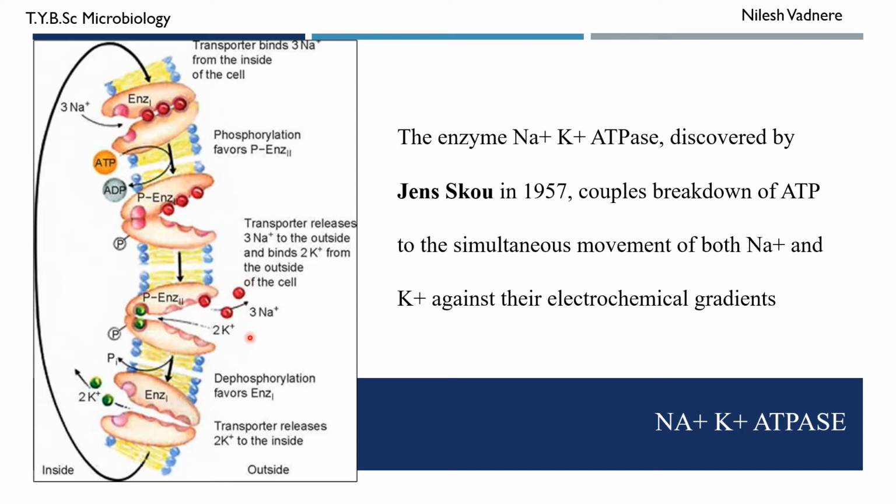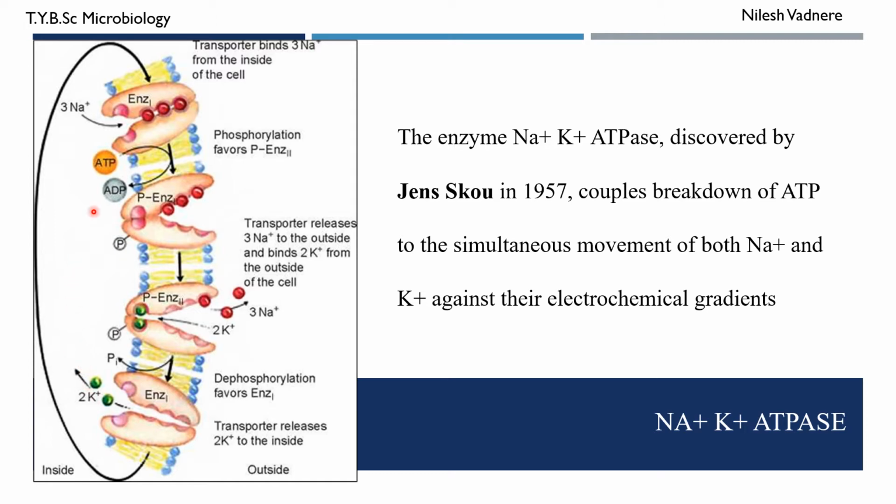Then 2 potassium ions from the surrounding medium bind to this protein. Then this triggers the dephosphorylation of the protein. The protein undergoes dephosphorylation, and the phosphate group is removed. As a result, it also undergoes the conformational change, and now the cavity is open into the cytoplasm, and the 2 potassium ions are released into the cytoplasm.